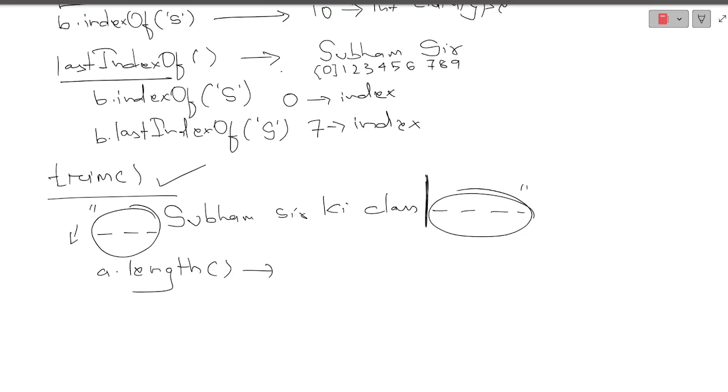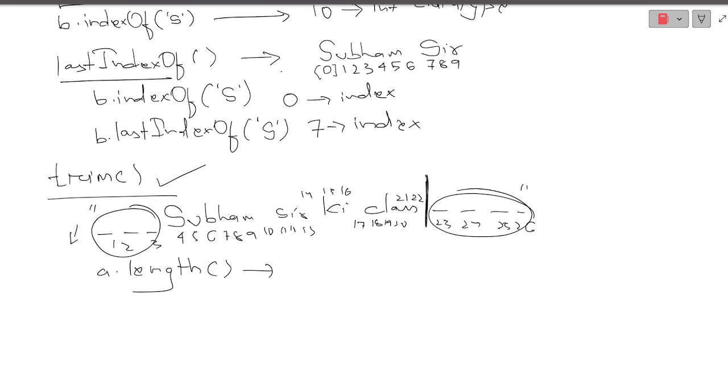It will start counting these spaces as well. Means 1 2 3 4 5 6 7 8 9 10 11 12 13, and this is 14, this is 15 16, this is 17 18 19 20 21 22, and 3 spaces 23 24 25 26. Do we have this many characters in this particular string? No, right? These spaces are unnecessarily provided there.